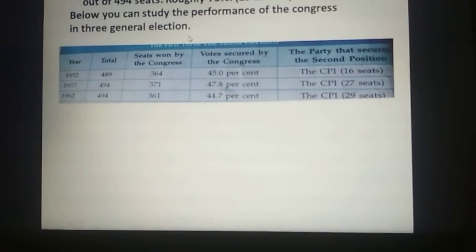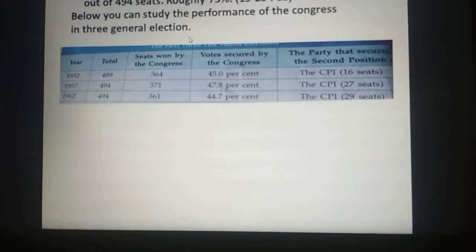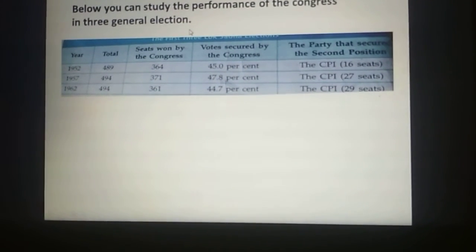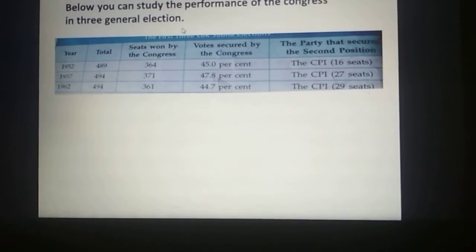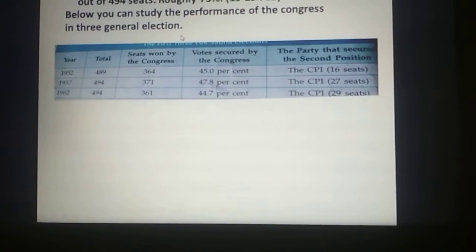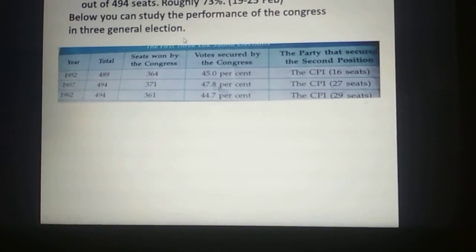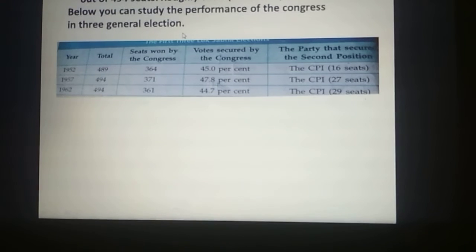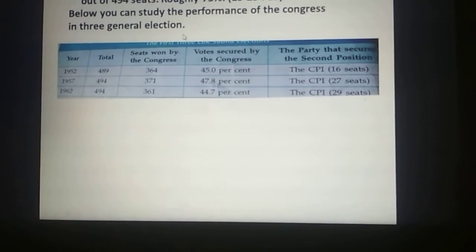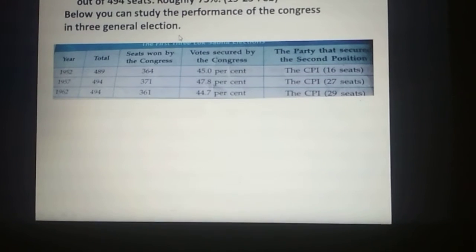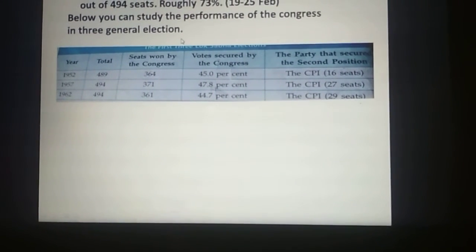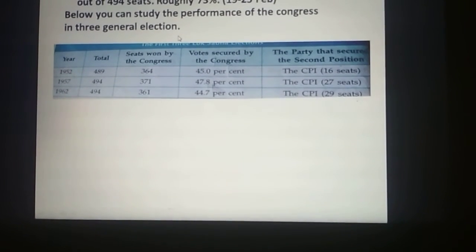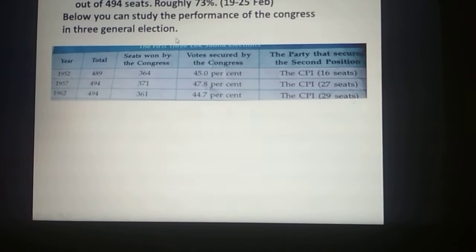So in 1952, the total number of seats was 489, and the seats won by Congress was 364. That was 45% of the vote. And like I've told you, the Communist Party of India, CPI, could secure 16 seats. In 1957, out of 494, 371 was secured by the Congress. That goes to 47.8% of the vote. And then CPI secured 27 seats.